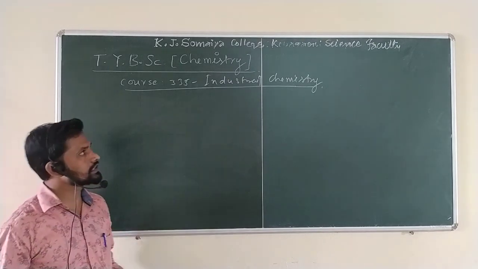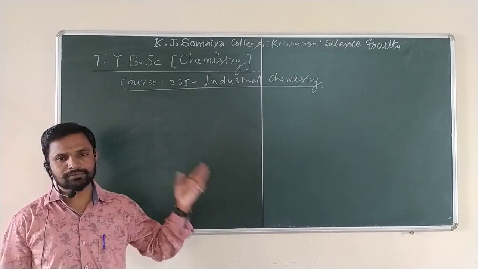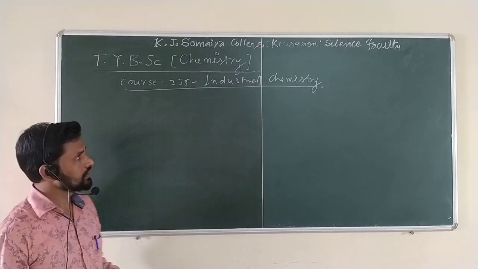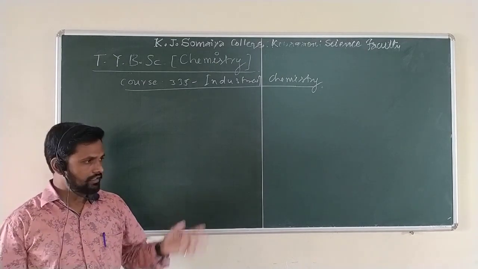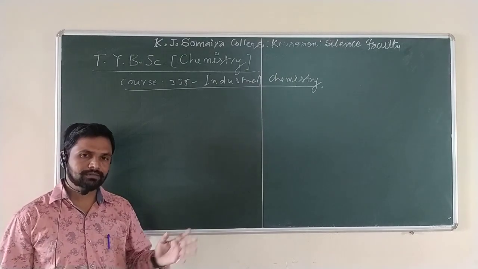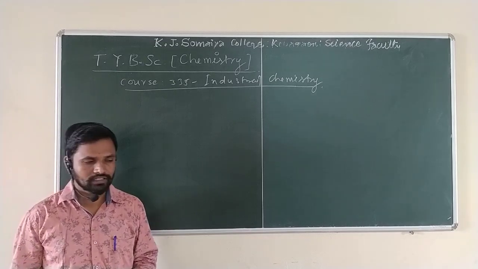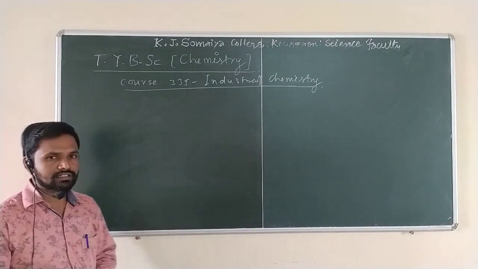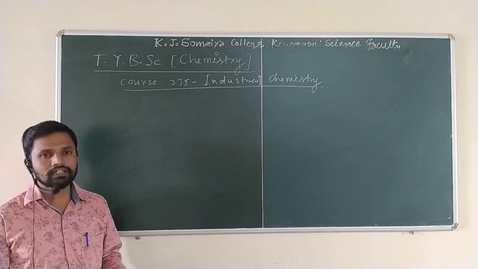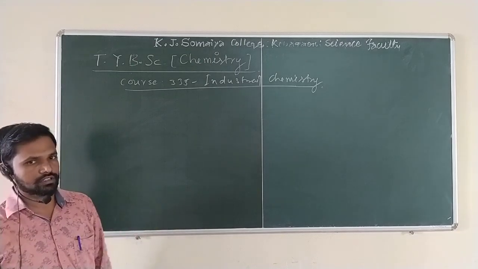This is course 335 Industrial Chemistry, the 5th course of TYBSc Chemistry, in which semester 3 has CH335 Industrial Chemistry and semester 4 has 345 Industrial Chemistry. Here I am going to discuss the syllabus of Industrial Chemistry that we are going to study in this semester.